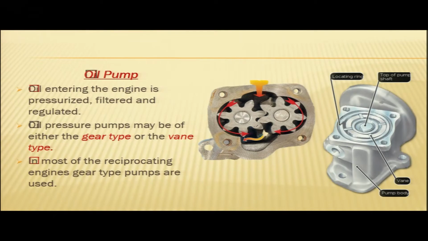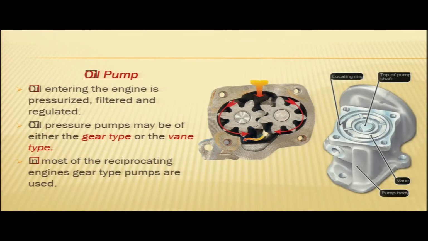The purpose of the oil pump is to pressurize the oil before it enters the engine moving parts, before it reaches the rotating parts. The oil which is to move inside the engine for lubrication purpose needs to be pressurized, it needs to be filtered, and at the same time it also needs to be regulated. The purpose of the oil pump is to pressurize the oil for lubrication.